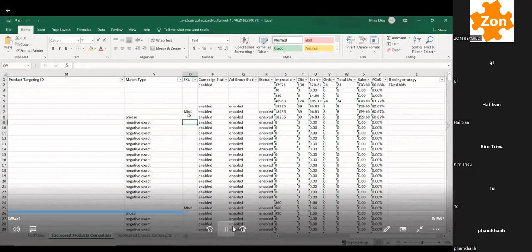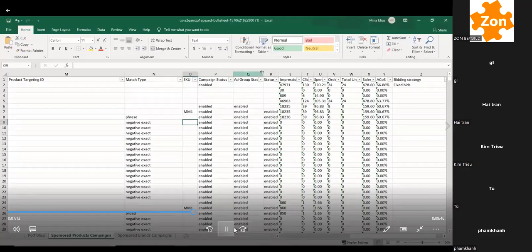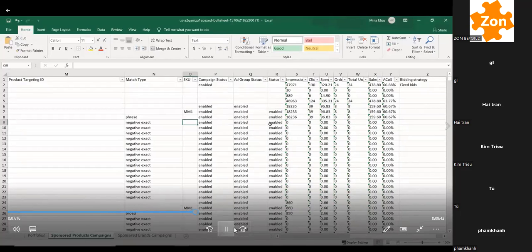So you could have multiple. If I added another column called the ad and added another product or another SKU, I could have multiple SKUs per campaign, or per ad group. But I personally do not recommend this because it mixes data. Again, campaign status, it's either enabled or disabled. Ad group status, enabled or disabled, and then status of the actual keyword, enabled or disabled.